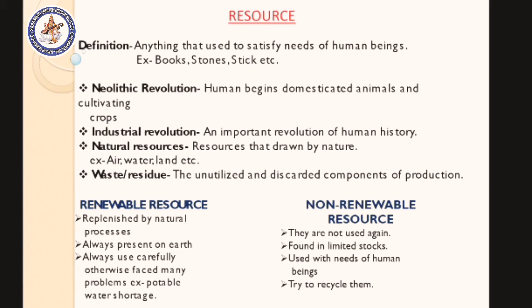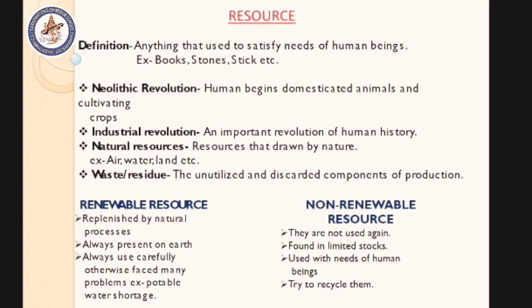After that, we'll discuss what the Neolithic revolution is. In the Neolithic revolution, humans began domesticating animals and cultivating crops. Human beings were gradually developing in every way over the course of history. So the Neolithic revolution is an important revolution of human beings, in which they domesticated animals and cultivated crops.